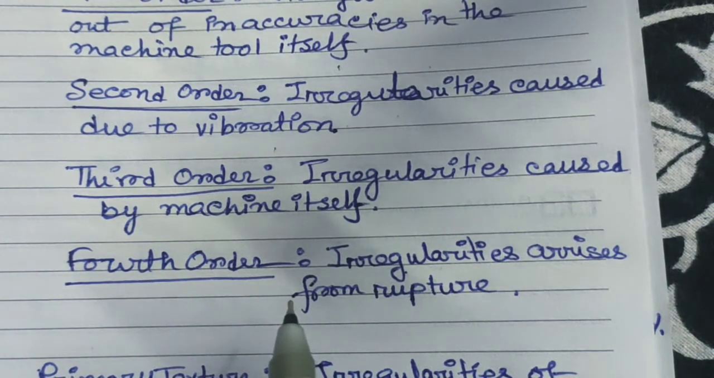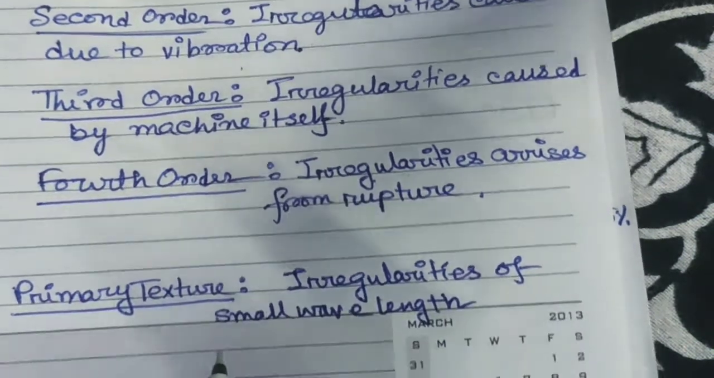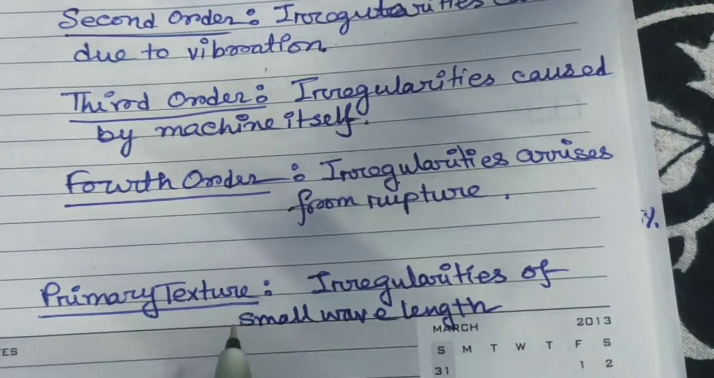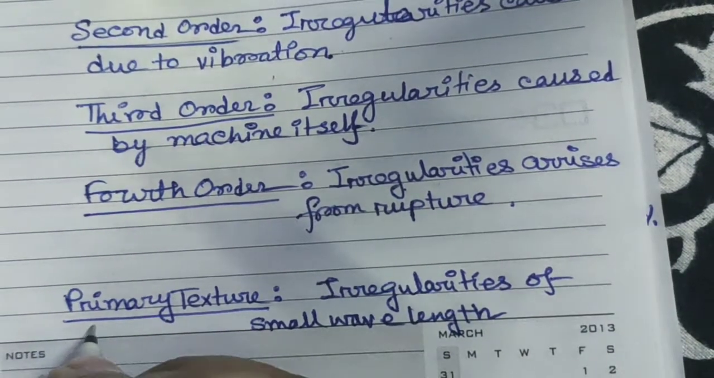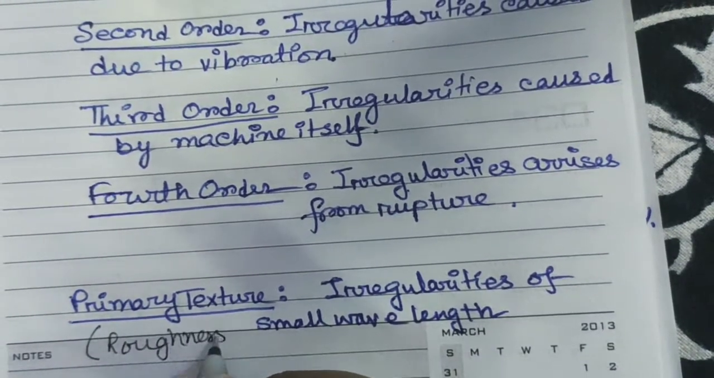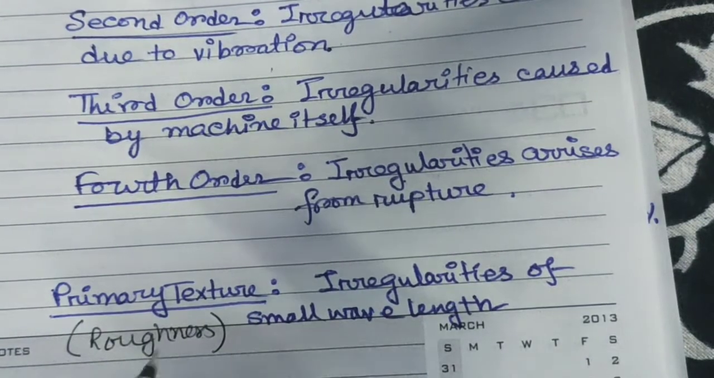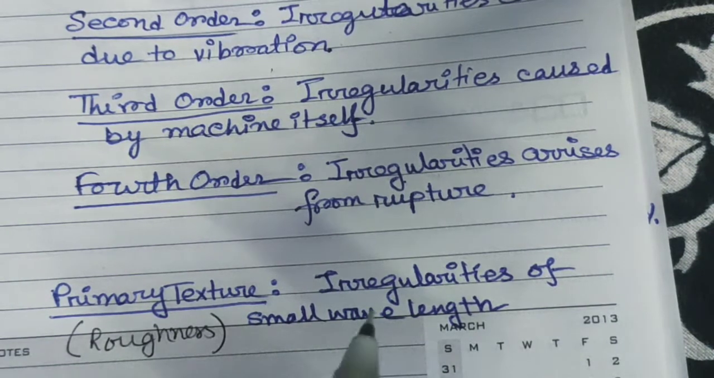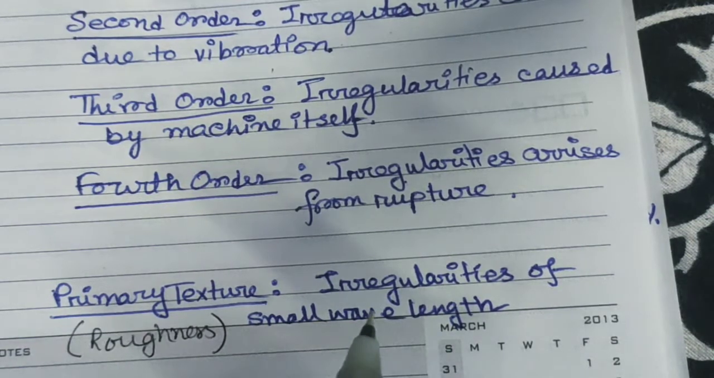So it can be differentiated into two different parts. One is the primary texture, another one is the secondary texture. Now what is primary texture? Primary texture can also be known as roughness. So what is primary texture or roughness? This is the irregularities of small wavelength that are being measured, which tend to the roughness or primary texture.